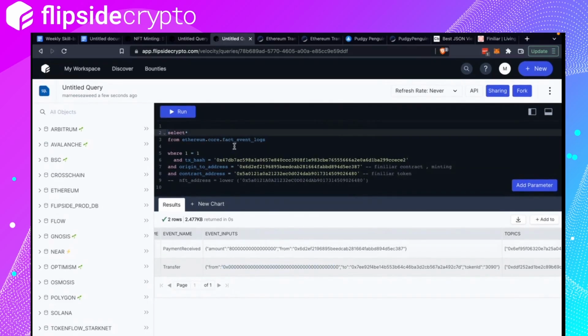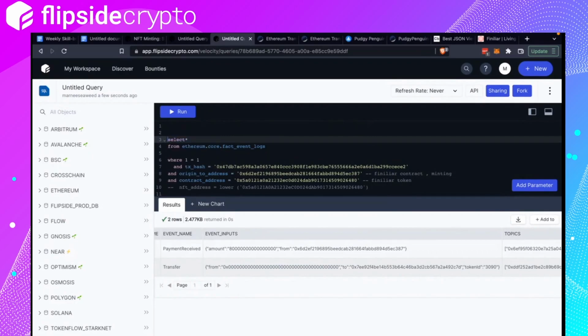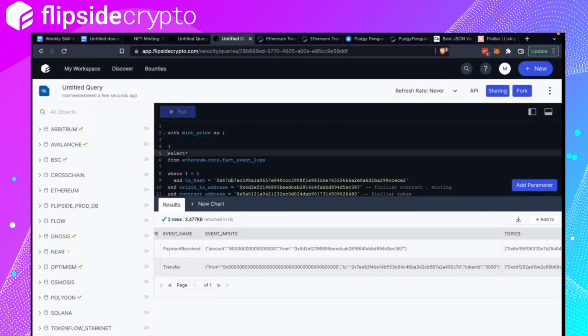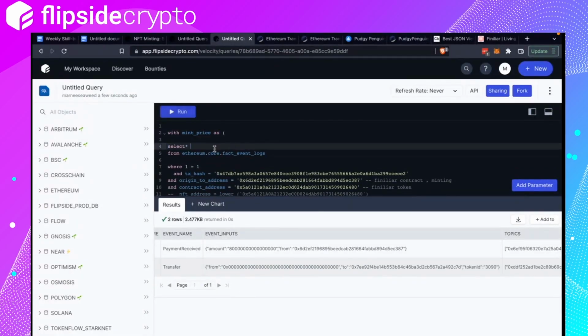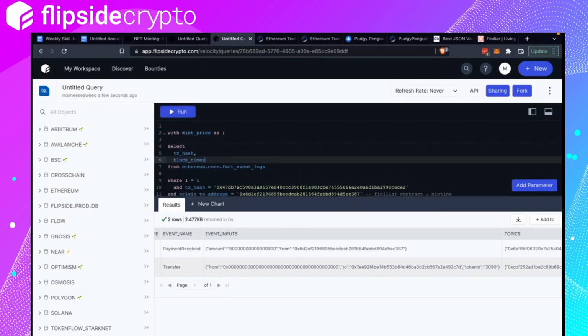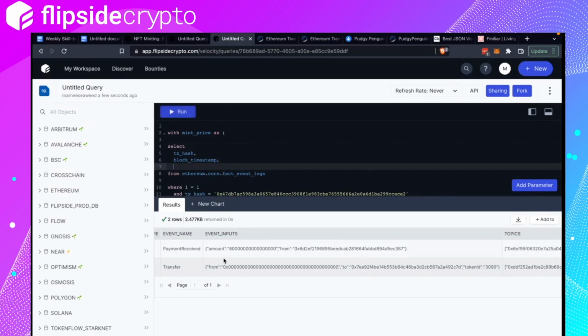I'll just call this with mint price as. So I want the transaction hash, always important. Timestamp is good. Origin from address is the minter.